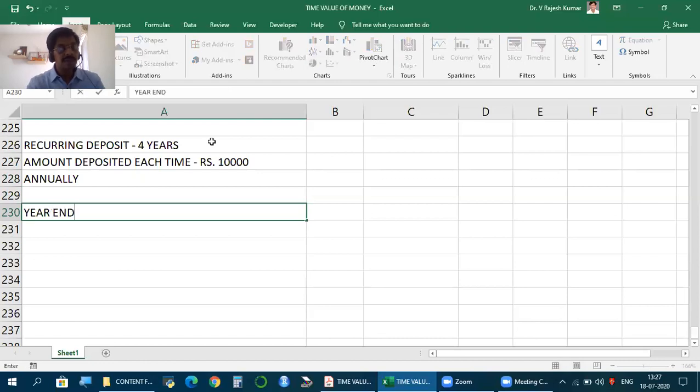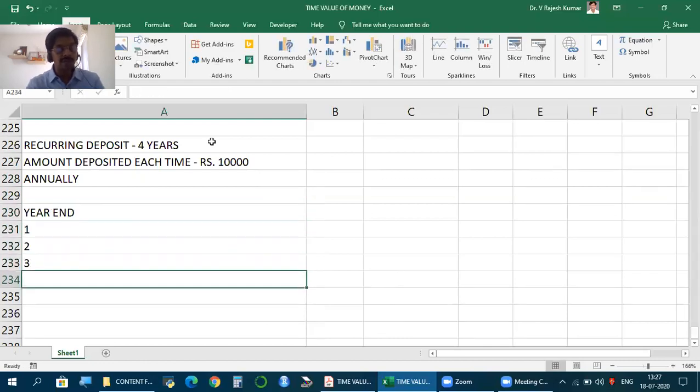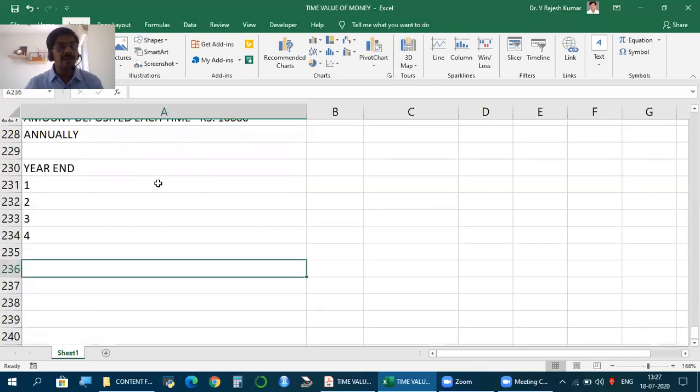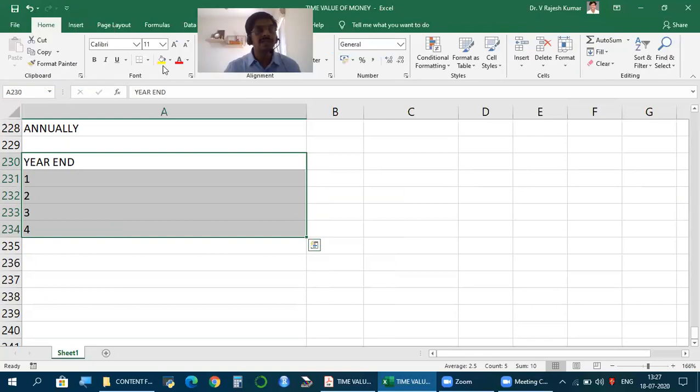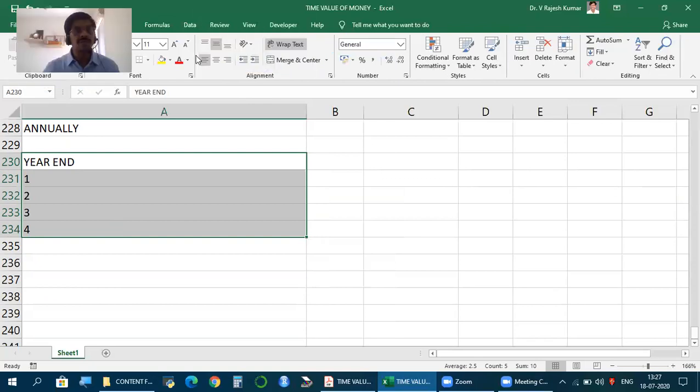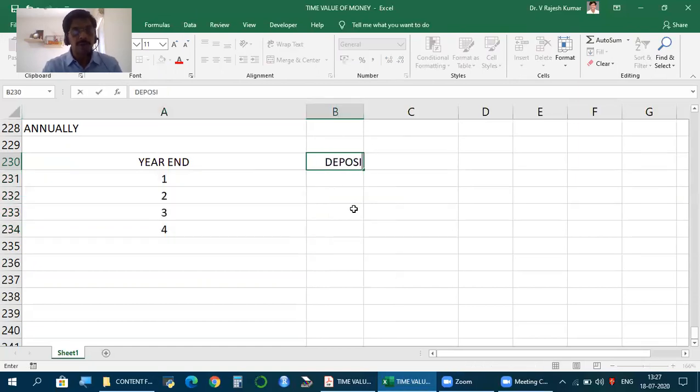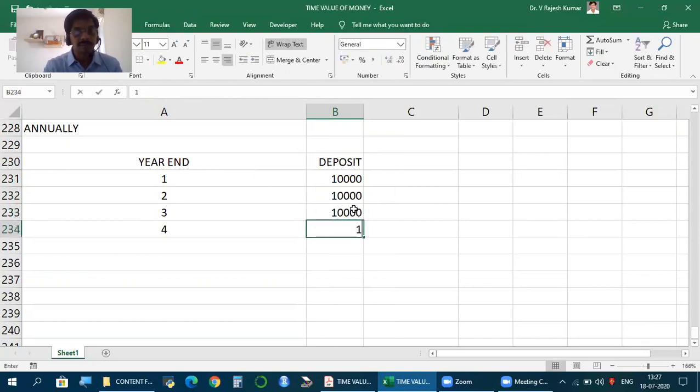What happens? As I mentioned in one of the earlier videos, whenever we make a reference to year, it always should be read as year end. We should always see it as year end. So let's say year end 1, 2, 3, 4, you deposit 10,000. Each year end you deposit. Why the emphasis on the word end, you will see.